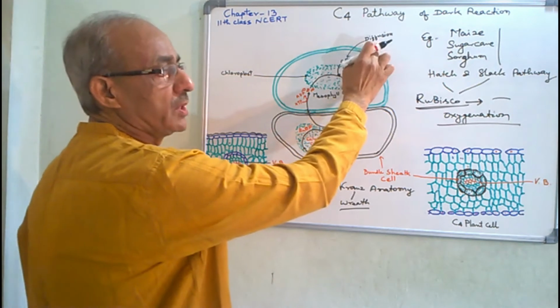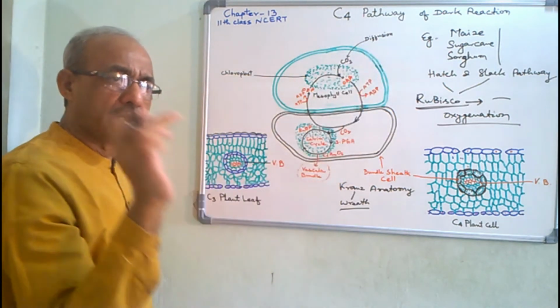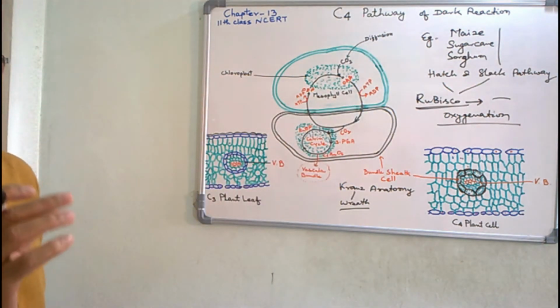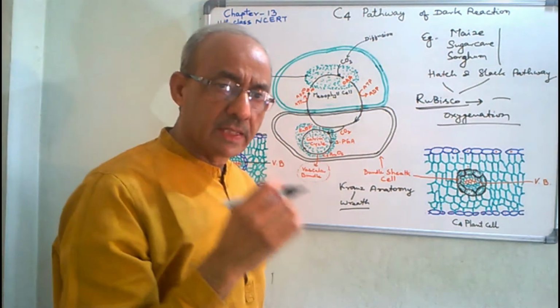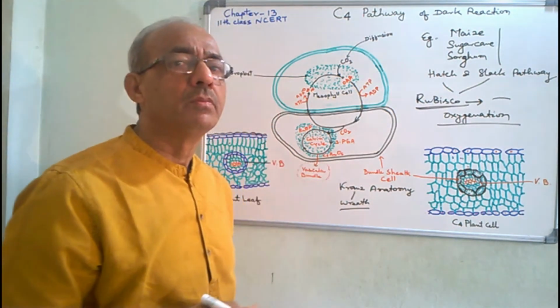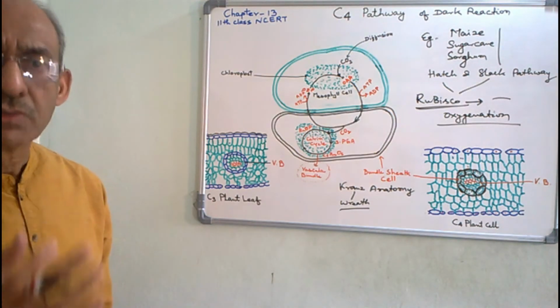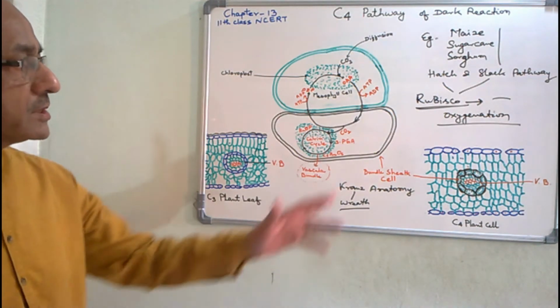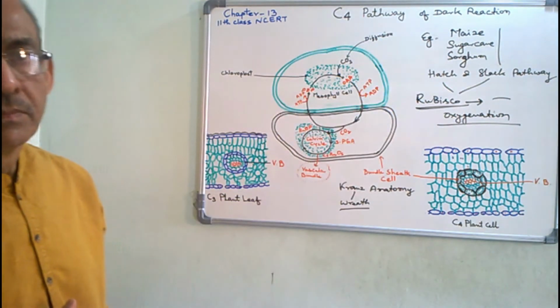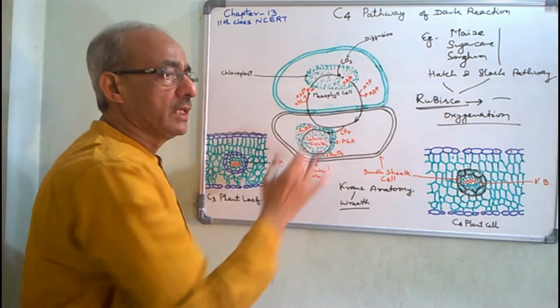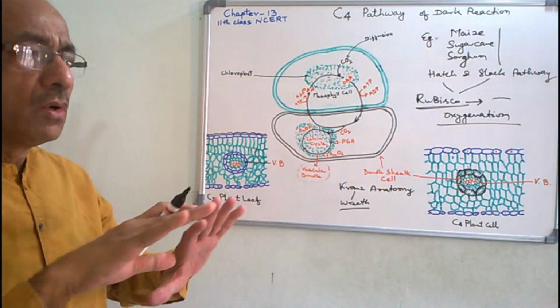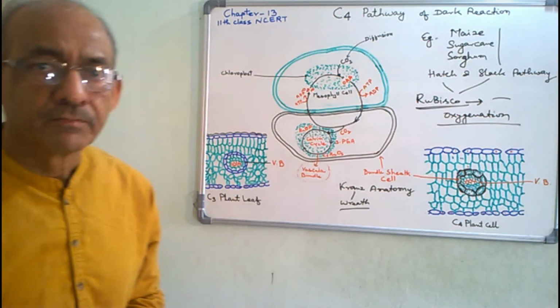By the process of diffusion, firstly the carbon dioxide is taken into the air spaces found in mesophyll cells through stomata. After that process of diffusion, the carbon dioxide is transported in all the mesophyll cells.